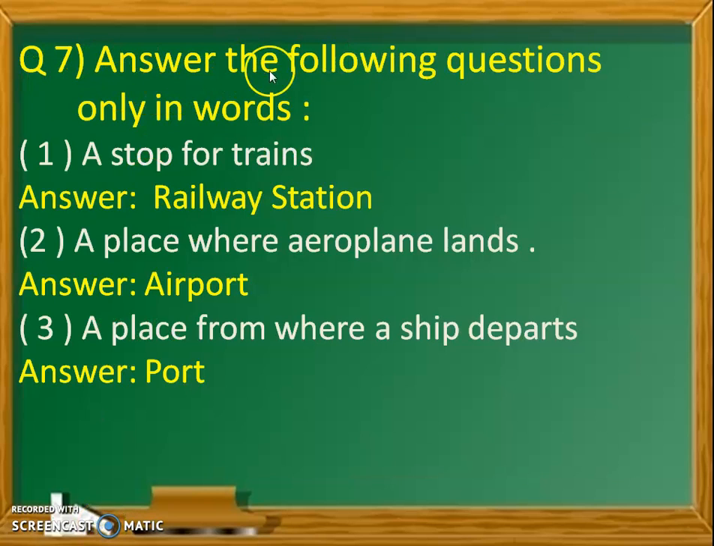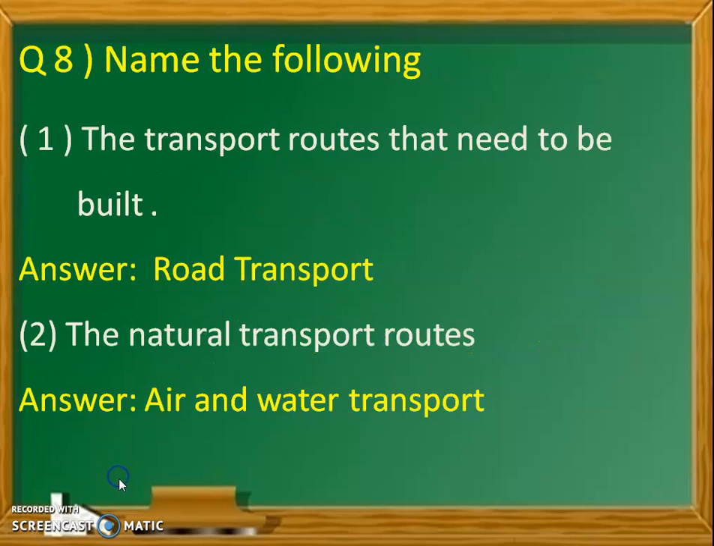Question number 7. Answer the following questions only in one word. First, a stop for trains, that is called a railway station. A place where aeroplanes land, that is an airport. A place from where a ship departs, that is a port.